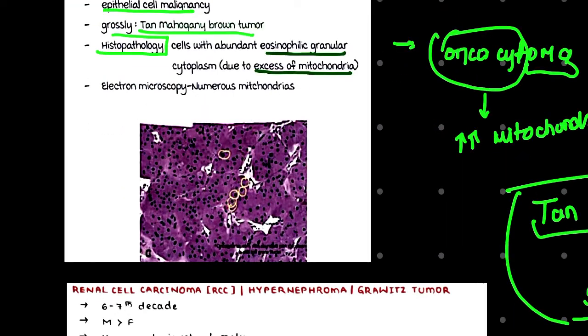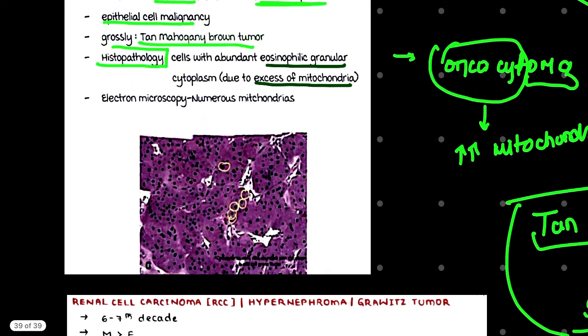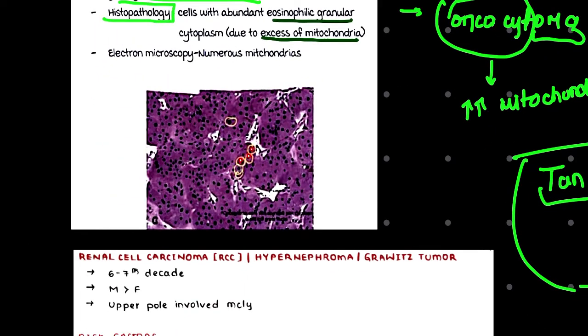Histopathologically we find cells with abundant eosinophilic granules, and this was due to excess amount of mitochondria. In electron microscope, same thing, numerous mitochondria will be seen, as you can see right here, a maximum number of mitochondria.